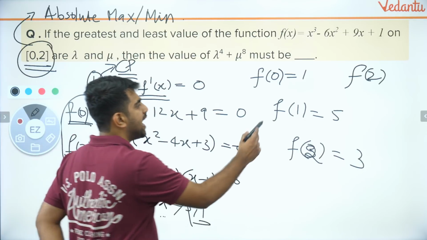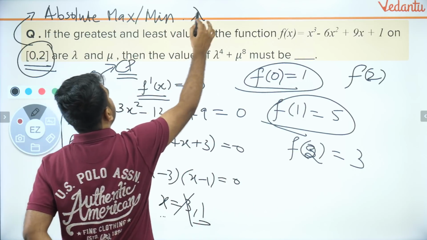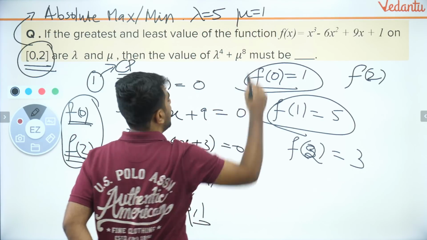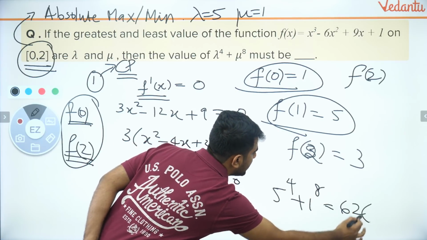So what is the highest value? 5. What is the lowest value? 1. So lambda is 5, mu is 1. So the answer is 5 power 4 plus 1 power 8, which is equal to 626.